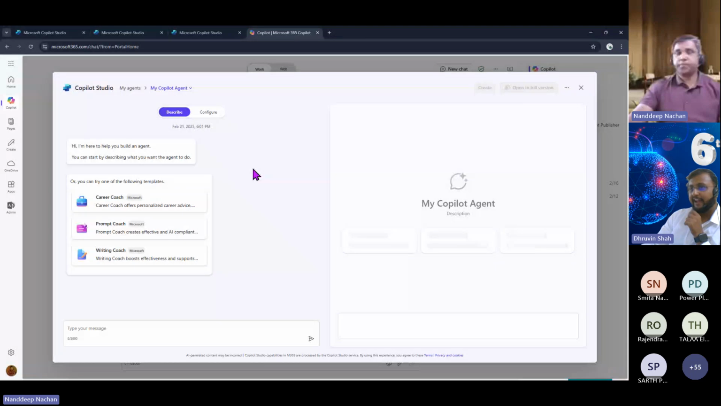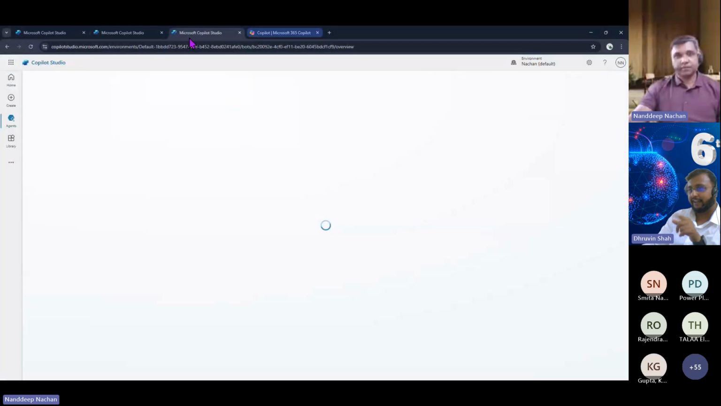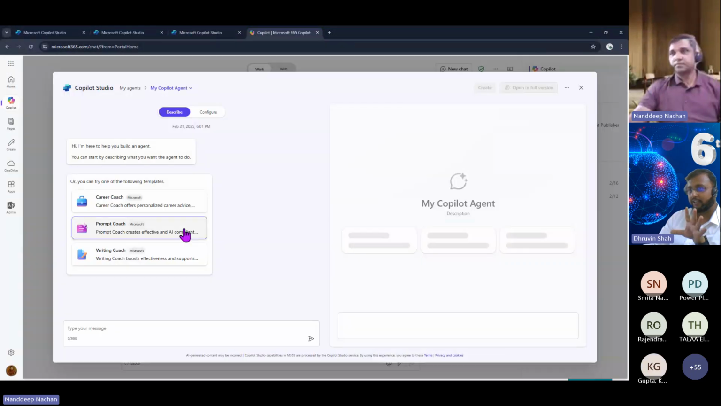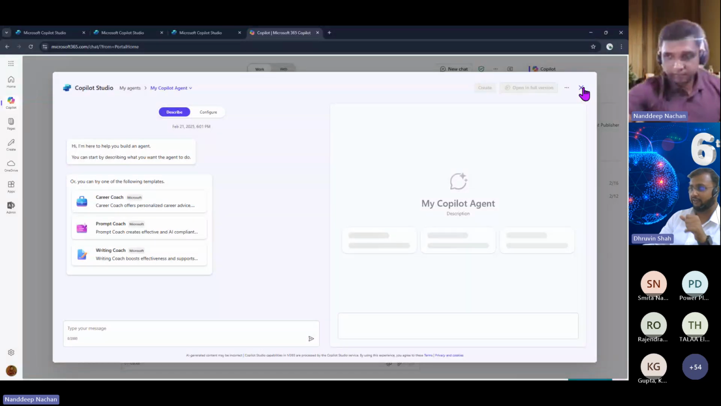Swapnil, just to add on that, if you create it from here, then and only then will it work as a declarative agent in the different product. If you start from scratch in Copilot Studio, it will not be treated as a declarative agent. It will still be your Copilot agent. So the initiation screen should be from here. Then only can you achieve what you want.